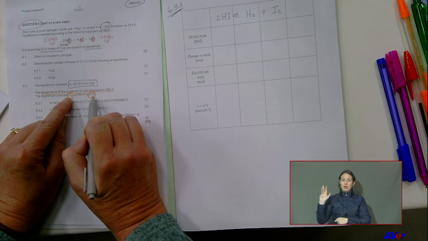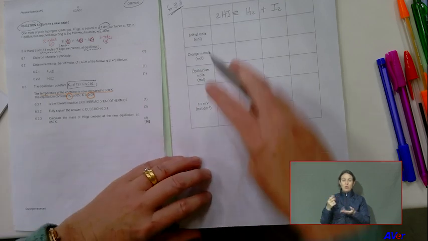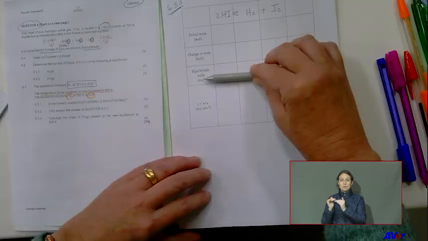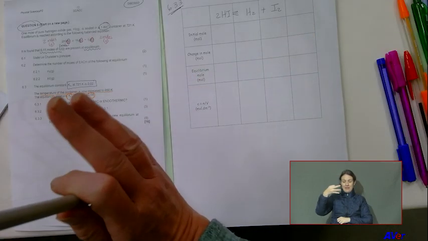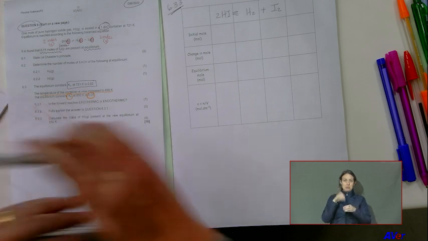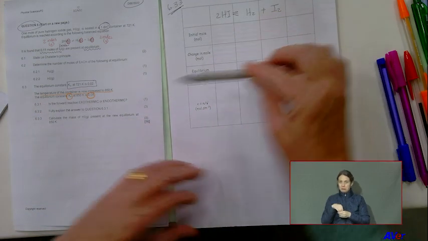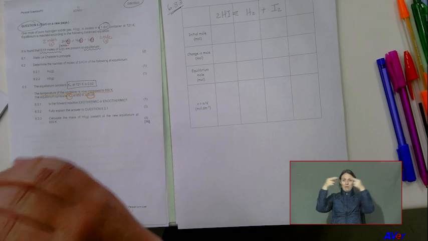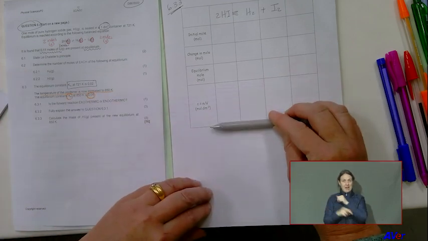So it increased. Okay, calculate the mass of HI present at the new equilibrium. Boys and girls, this whole table, the first 3 rows, is only on mole. So I can't put a mass in there, I can't put a concentration in there. The first 3 rows is just on mole. So I can only use mole there. The last row is on concentration.